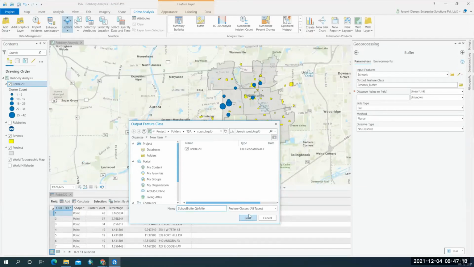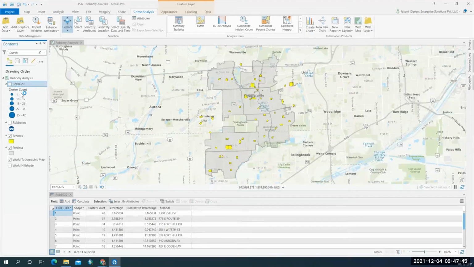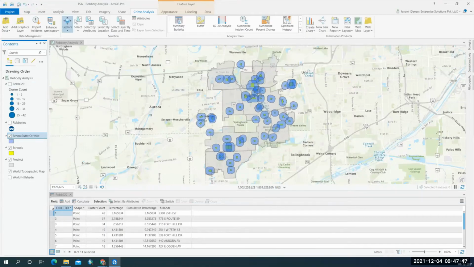I want to give distance as 0.25 miles, which means that particular buffer zone is called a school zone. Okay, and now I'm going to click on run so that I will get buffers for the schools. Let me turn off this layer. So now I have 0.25 miles of buffer for each and every school.